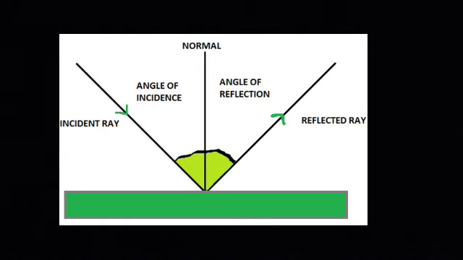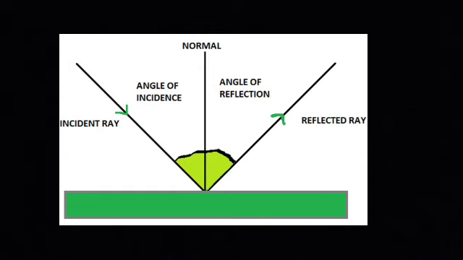When parallel incident rays do not remain parallel to each other after being reflected from a reflective surface, then such reflection is called a diffused reflection. This reflection happens from a rough and uneven reflective surface. Now you can understand why shoes shine when you polish them. Ray reflected from irregular surface.